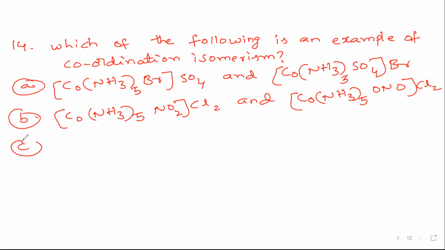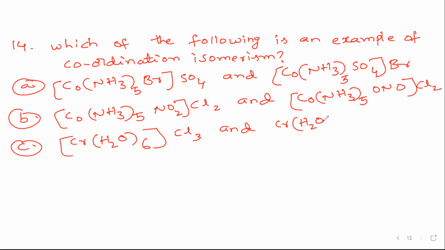Next, option C: [Cr(H2O)6]Cl3, that is hexaaqua with Cl3 outside, and [Cr(H2O)5Cl]Cl2·H2O, with Cl inside and Cl2 outside the coordination sphere.